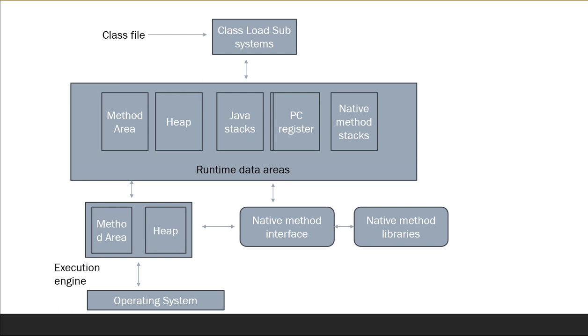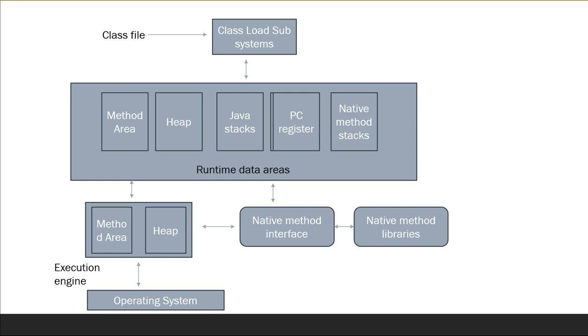So there are a couple of memory areas that the JVM creates automatically when we save and run the program. This memory area is divided into five parts called method area, heap, Java stack, registers, and native method stacks. We'll see them one by one. So first is the method area. What is the method area? The method area is the memory block which stores the class code, code of variables, and code of methods in the Java program.